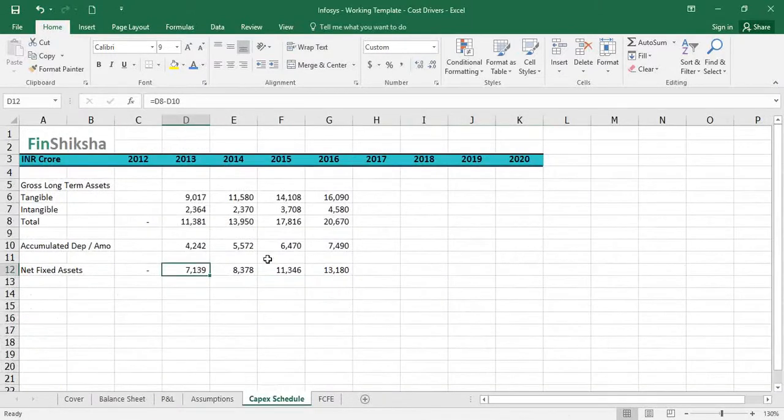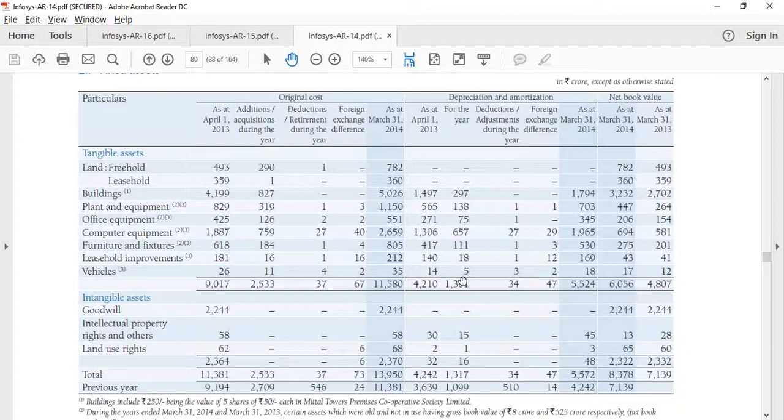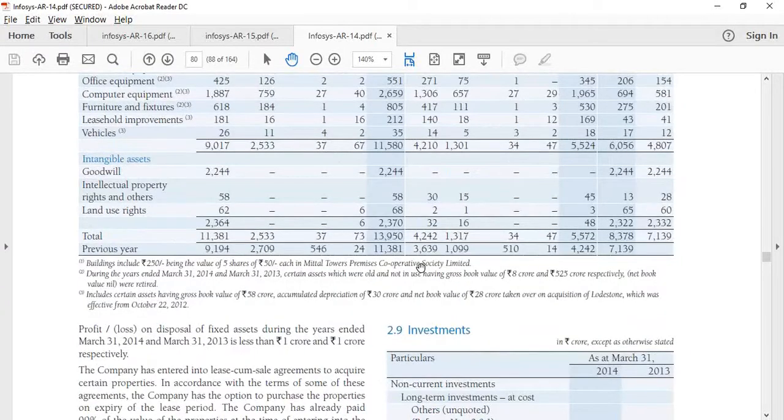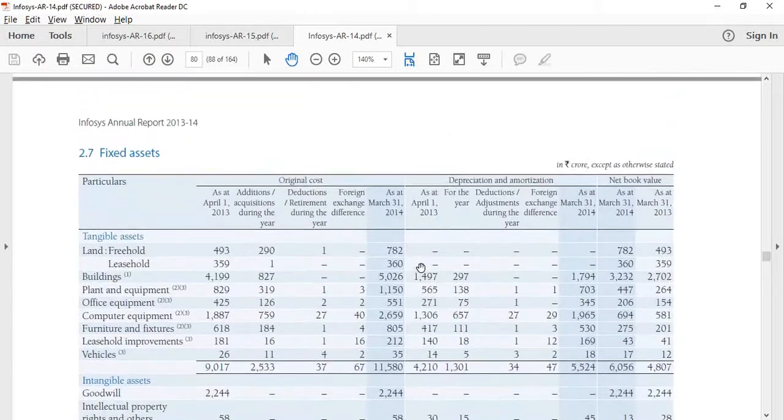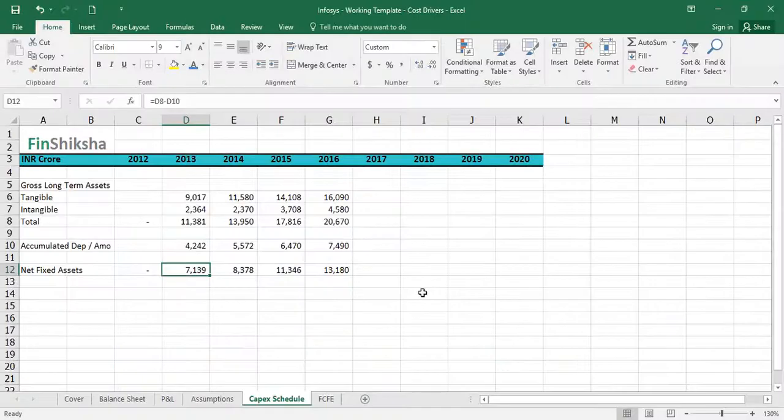So we have plugged in the capex data for the last 4 years. That's the 2014 annual report. I don't think we have data for 2012 in this. We can go 1 year back and try to find that data as well, but that's not too necessary for us at this stage. So we can ignore this data here, right?